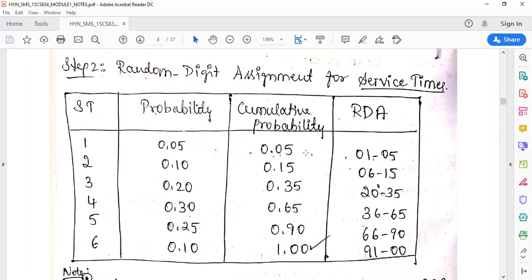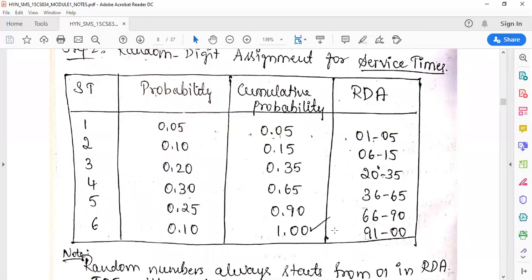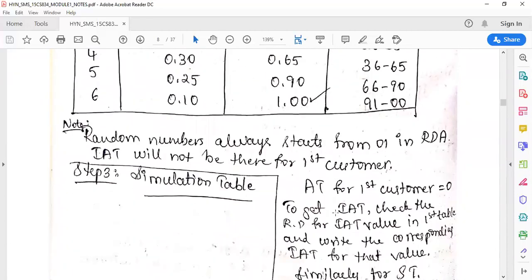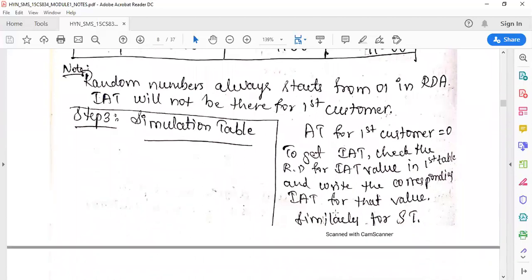Once you get this cumulative probability, for the RDA, you always have to start with 1. See the number of places after the decimal point; it is only 2 digits. So here also I will take the numbers as 01 to 05, 06 to 15, 16 to 35, 36 to 65, 66 to 90, 91 to 00. You should not write 100, you have to write 00 here. So first we prepare the 2 tables.